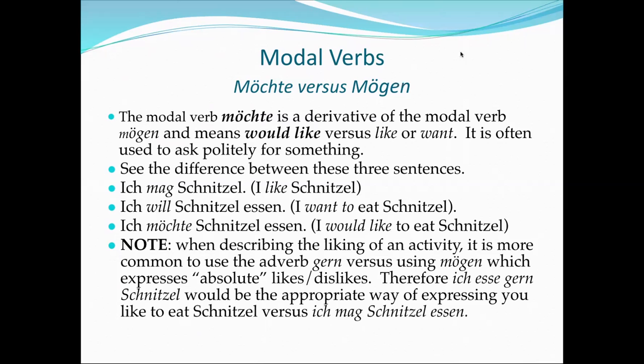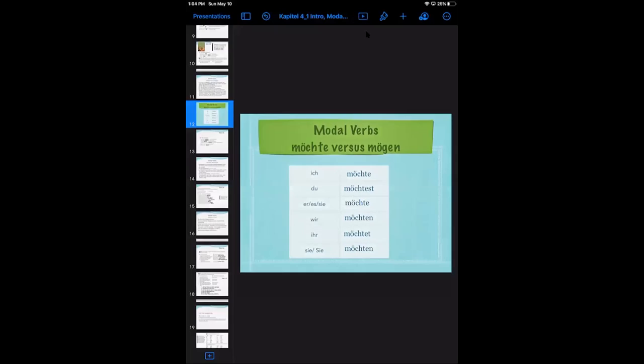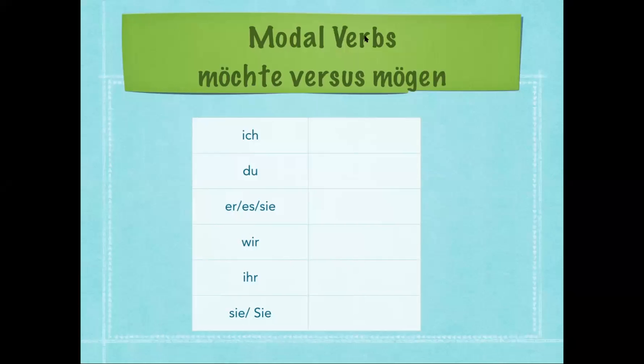And we're going to look into that in a little bit more detail in our slides, looking at our modal verbs. And just to quickly reopen this up again because it's glitching a little bit. So möchte versus mögen. We already looked at how mögen is ich mag, du magst, sie es mag. Möchte is a little bit more straightforward. Ich möchte, so you notice möchte, it's derived from a modal, but it's not an actual modal, and that's why you're back to adding an e, just like you would with any normal ich conjugation of a verb.